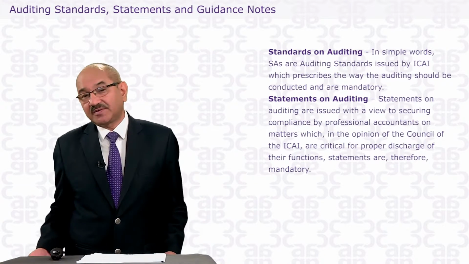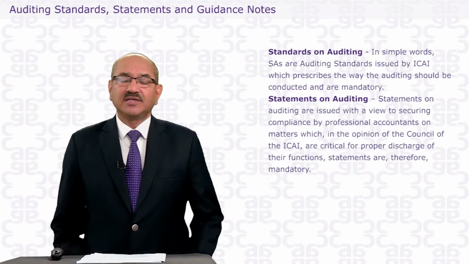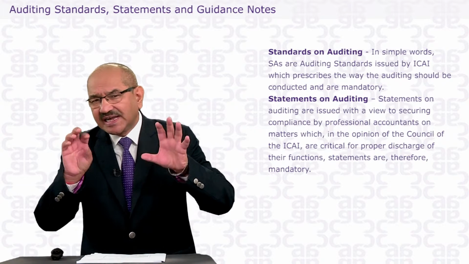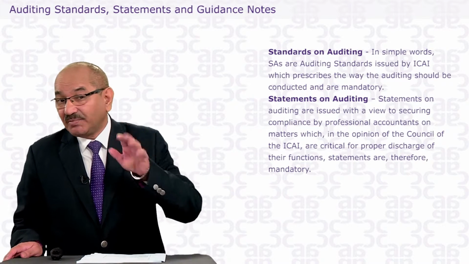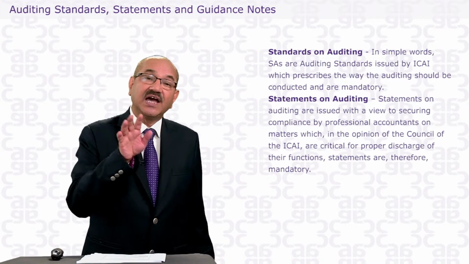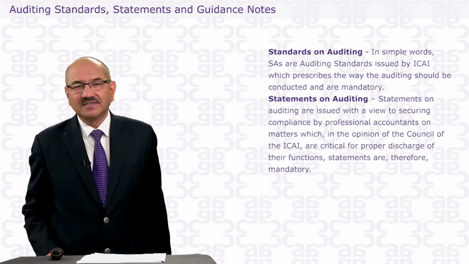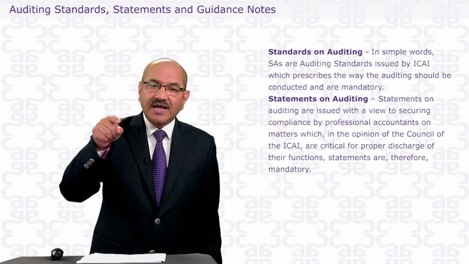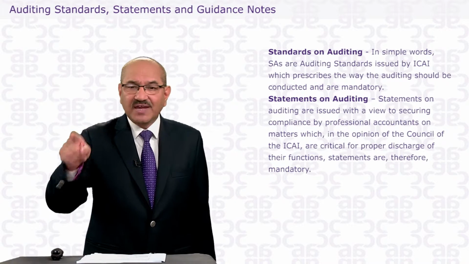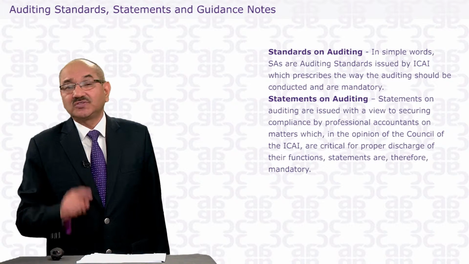Just like you have a statement on, earlier it was Section 227, now it may be another one, about which the Institute of Chartered Accountants has issued a statement. They are also mandatory. Mandatory means that every chartered accountant has to comply with that one. So what does that statement say? It says that the members who are doing the auditing should comply with this particular law, particular standard. So that's the statement.